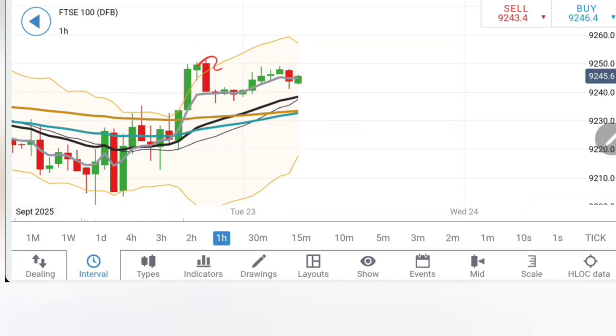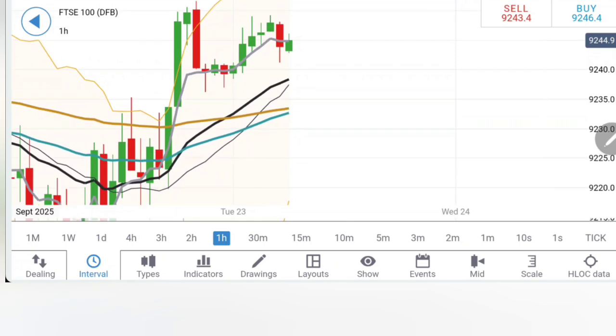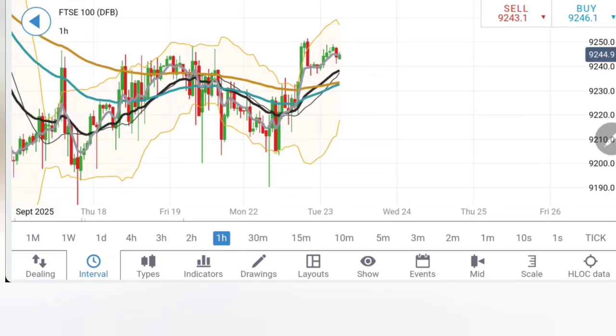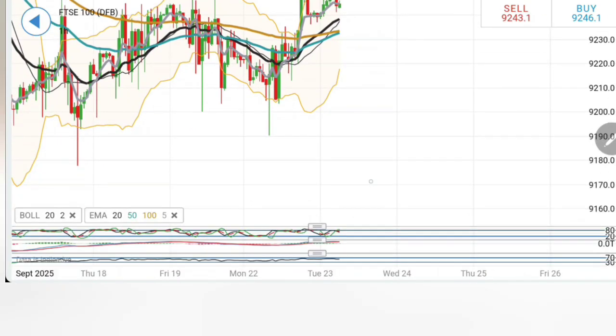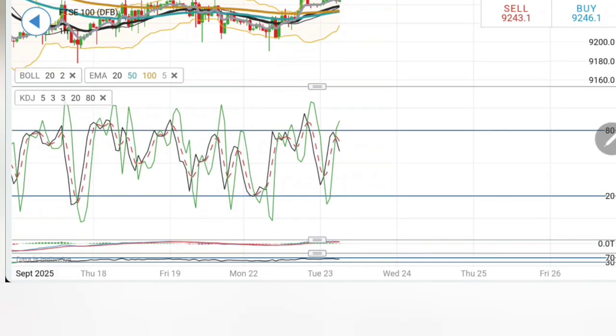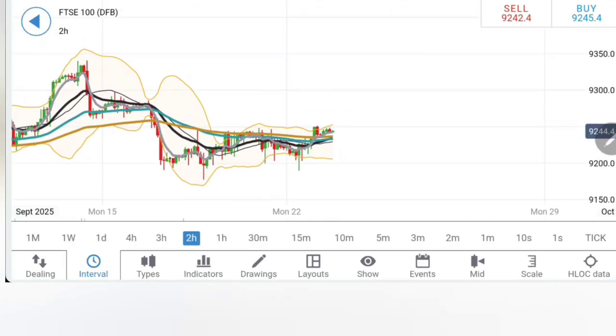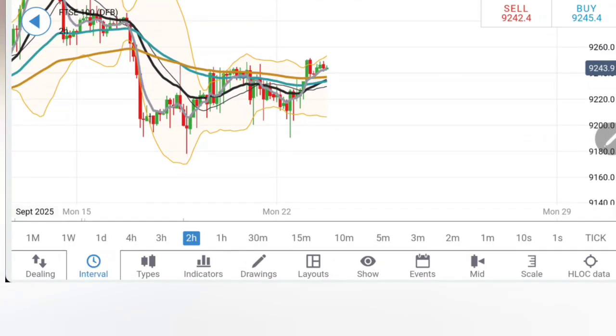See, FTSE 100, after the greater drop, it has retraced and is now trying to take a dip again. If you see it staying below the 9235, 9230 zone, you can expect more bearishness to prevail from there. And then 9210 should be the first target zone, and 9180, 9190 the next. Indicators at the top are trying to cross over for a sell. The RSI is comfortable, though it still has a lot of room on the upside.